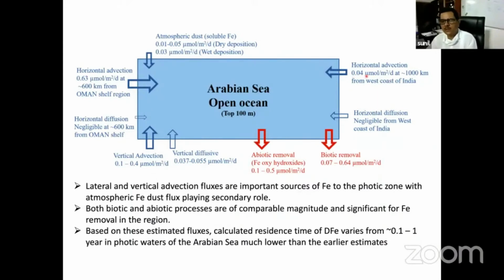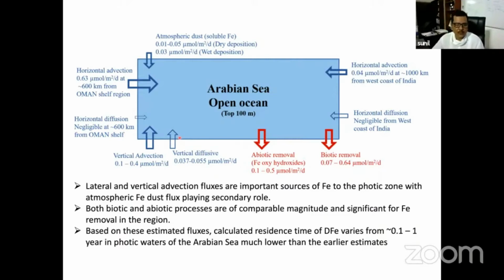This is only about 0.04 micromole per meter square per day, which is coming from the west coast of India, that is Eastern Arabian Sea. In addition to that, since concentration difference is there, the horizontal diffusion will also take place. But generally, we have estimated that horizontal diffusion fluxes from both the coasts are significantly lower. That can be neglected. But one of the very important sources, again, is this Oman shelf, particularly,